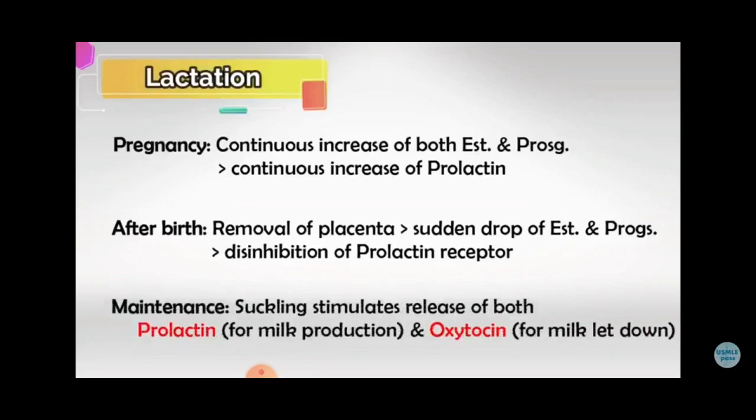Then how will the baby get the milk? By suckling stimulus, release of prolactin and oxytocin. The prolactin is for milk production and oxytocin for milk let down, that is ejection of milk from the mother's body.